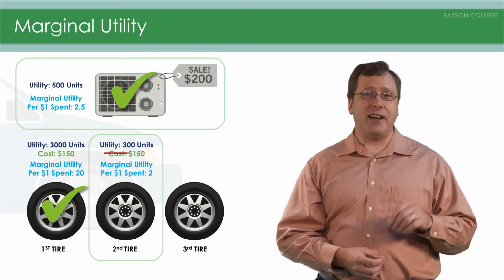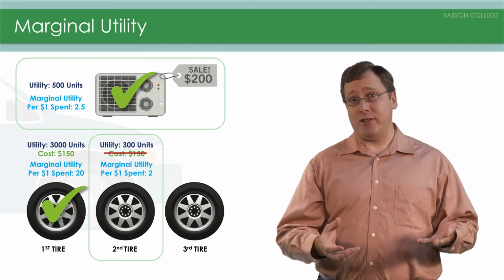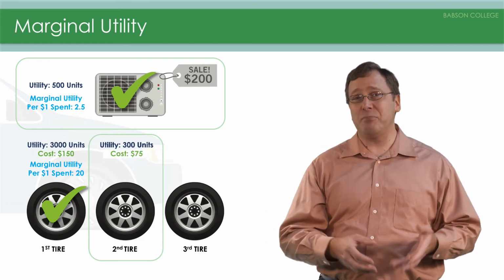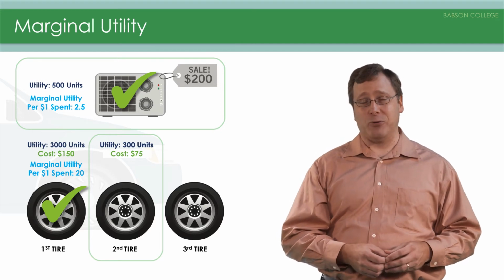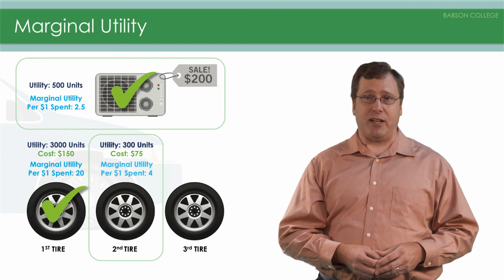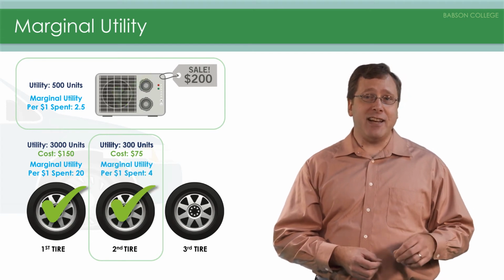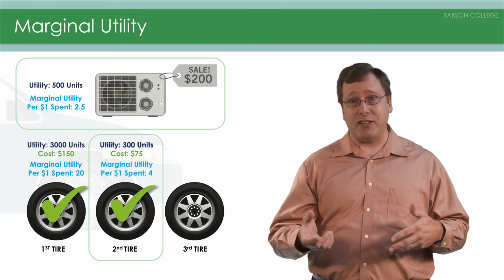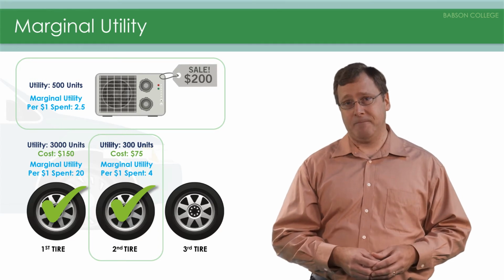However, what if the tire shop ran a special? Buy one, get one half off. That means the price for the second tire is now only $75. So the marginal utility per dollar spent is 4. Now the second tire is more beneficial than the air conditioner on a per dollar basis.